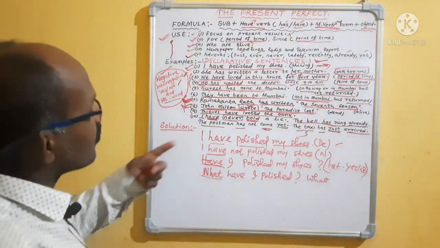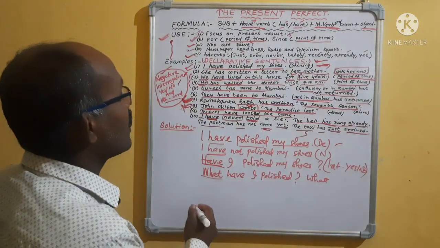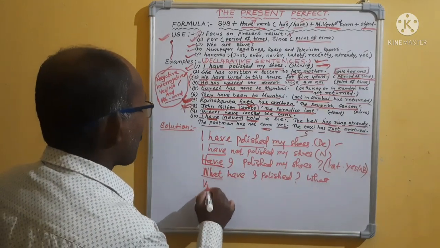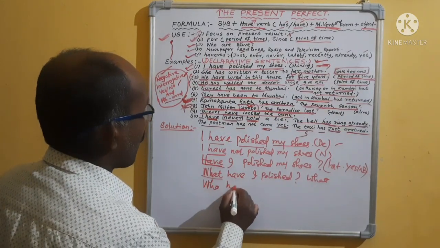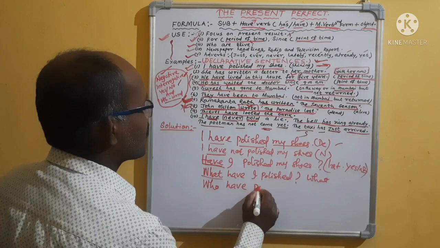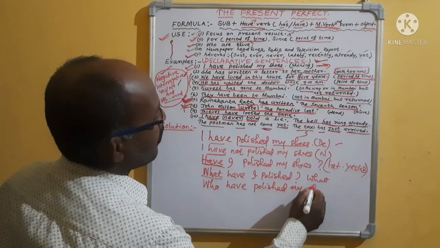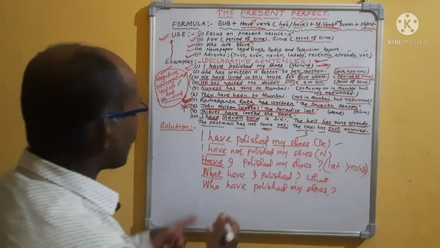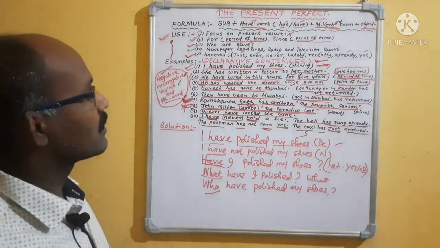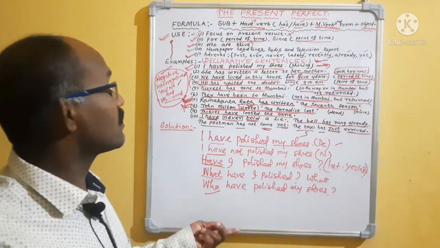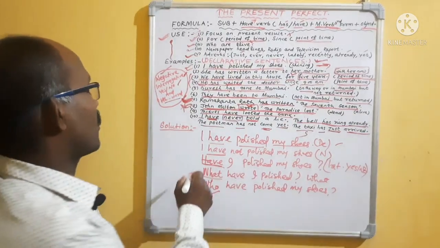Okay, then another question: "Who has polished my shoes?" The answer will come: "I." Clear? "Who has polished my shoes?" The answer will come "I." That is WH 2.